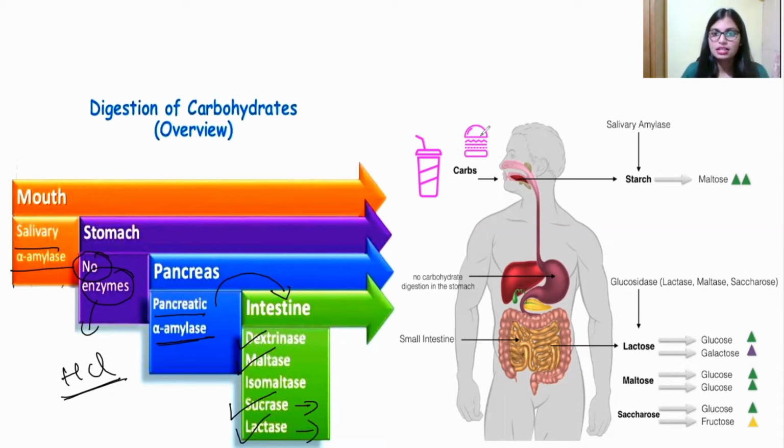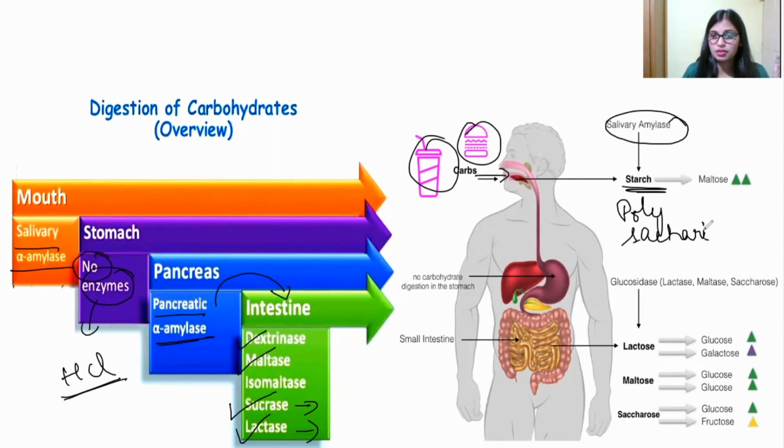So see here, carbohydrates will be taken in. After intake, what happens? In the mouth, with the help of salivary amylase, starch, which is a polysaccharide, right? With the help of this salivary amylase enzyme, starch is converted into maltose. Maltose is what? A disaccharide, right? So starch is converted into maltose.